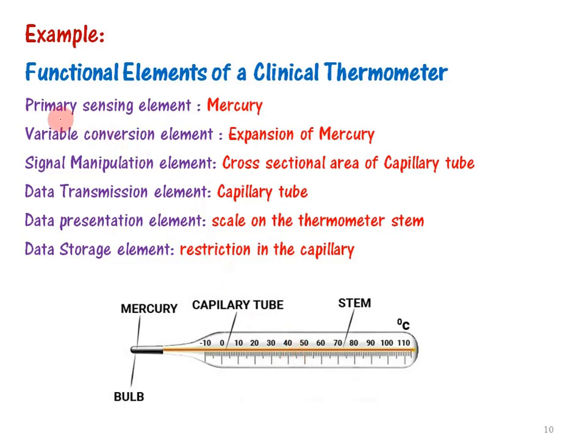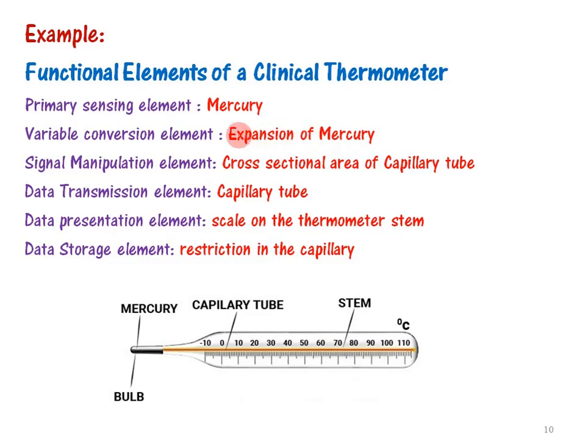Now let me clarify the different elements present in this device. First is the primary sensing element. The primary sensing element is nothing but mercury, because the mercury in the glass tube is the first contact with the input temperature. So mercury is the sensing element. Next, the variable conversion element is the expansion of mercury.